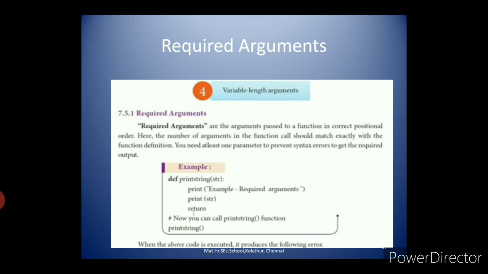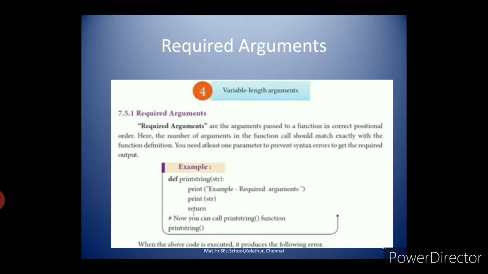Here you see the example, def print string str. Here str is a parameter, then print example required arguments, then print statement again str, then return statement, then you are calling the function. The statement is print string. Using the print string statement you are calling the function, but in this print string statement you have no arguments.